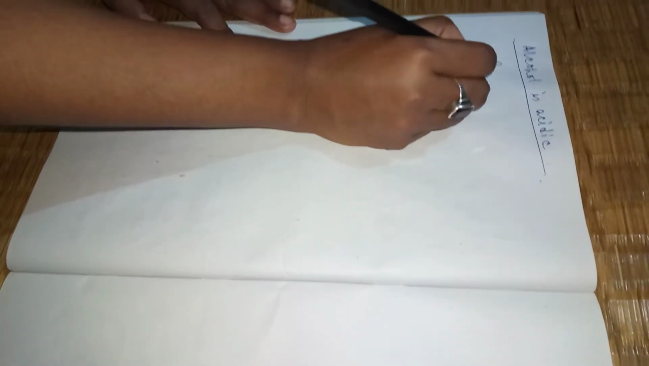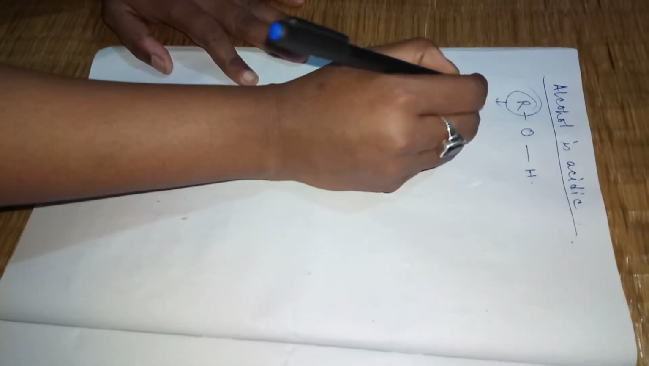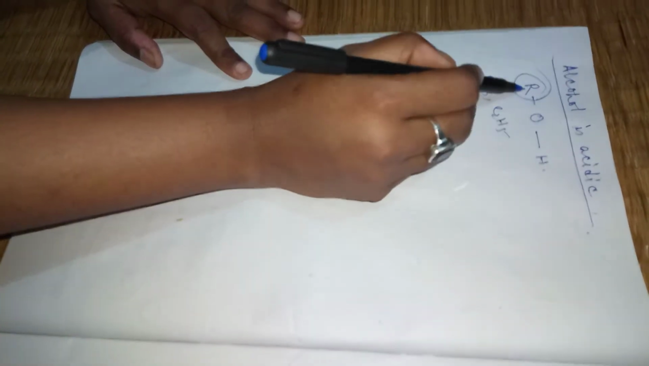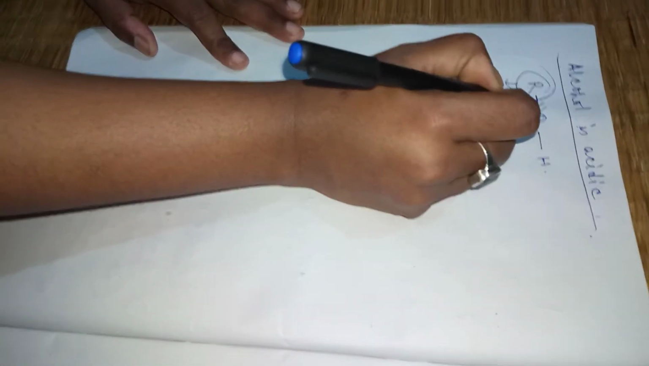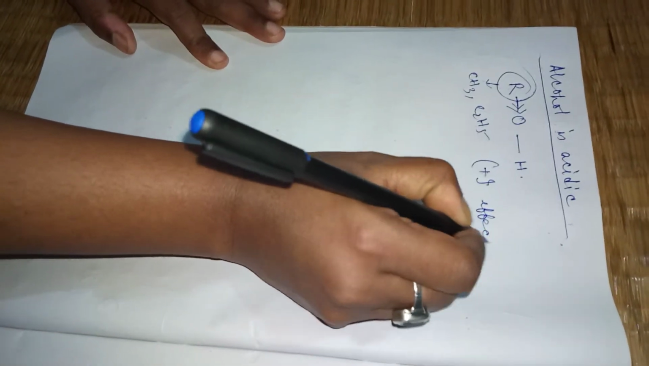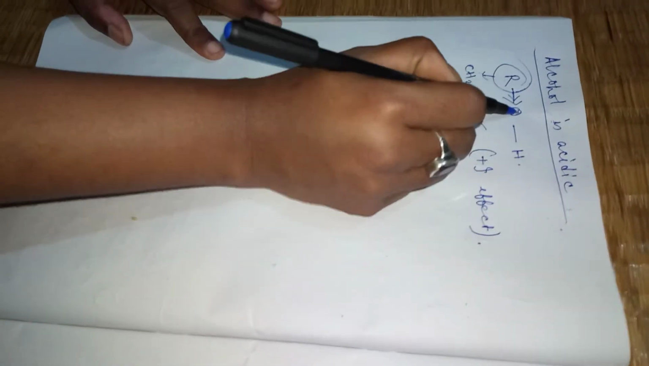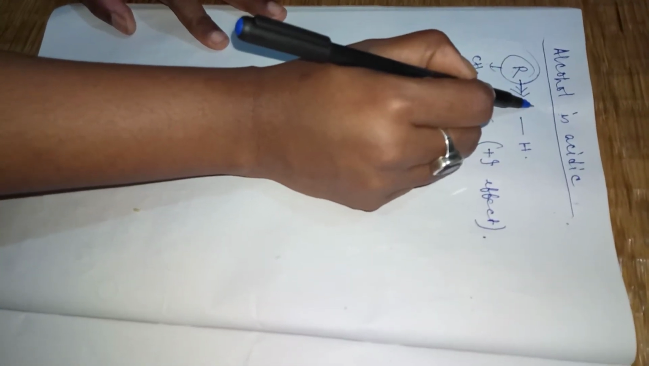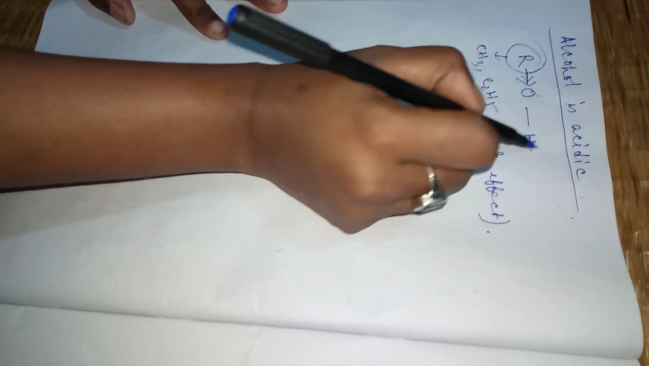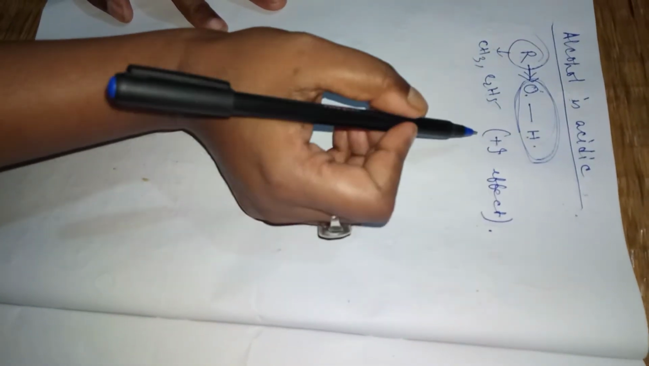See, R is there in the alcohol, isn't it? R means any alkyl group. It may be CH3, it may be C2H5 group, whatever. The alkyl group has a plus I effect. What is the meaning of plus I effect? That means electron pushing effect. The R will push the electron towards the oxygen. So oxygen will have the higher electron density. If the oxygen has the higher electron density, the bond formed between the oxygen and hydrogen will be strong. Then what will happen?